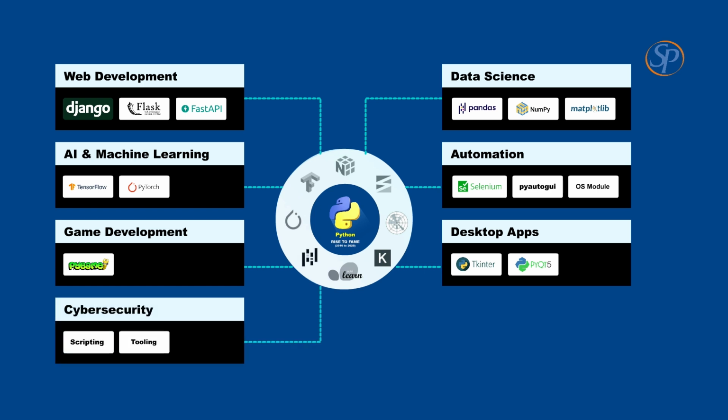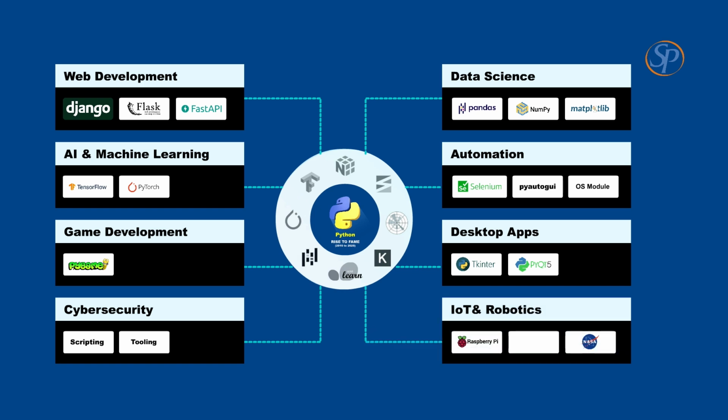For cybersecurity, we are using scripting and tooling. IoT and robotics, like Raspberry Pi projects and robot controllers using Python. From the shows you see on Netflix to research code tested on Mars rovers, Python is often behind the scenes.